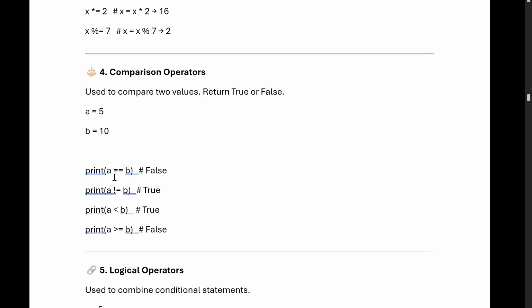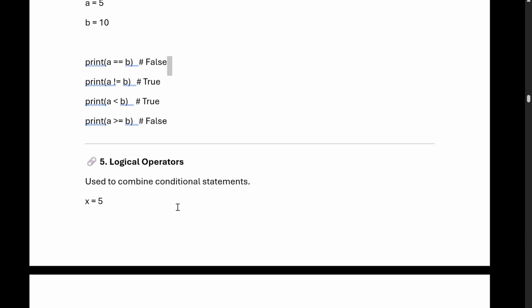Comparison operators mean equals to, not equals to, less than or equal to, greater than or equal to. So these are simple things. We can take two variables, a is 5 and b is 10. 5 equals 10, no, so it is giving false. 5 not equals 10, yes, that is correct, that's why it is true. So we can see each and everything. This is called a comparison operator.